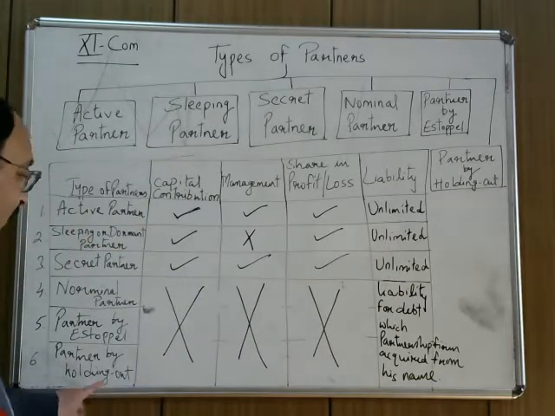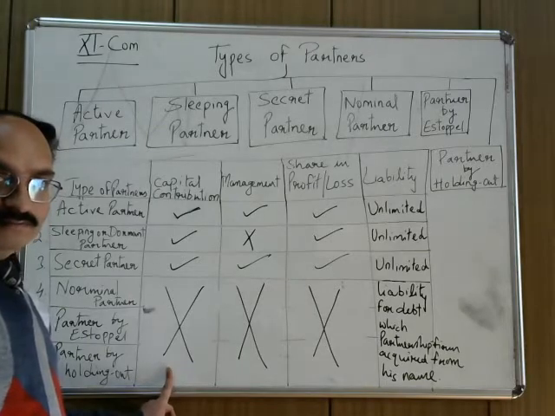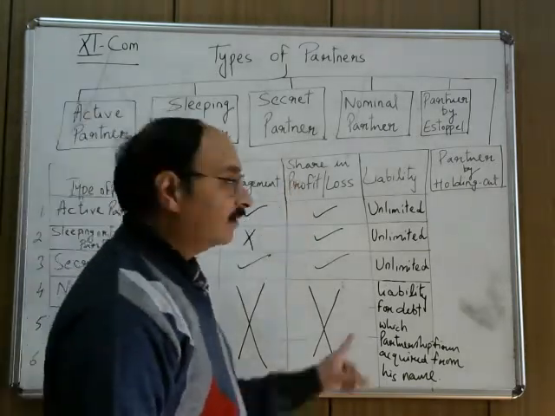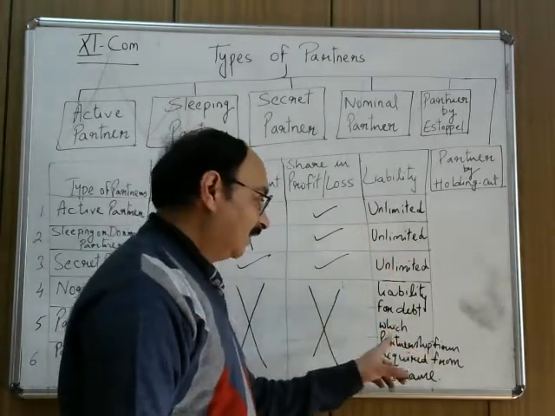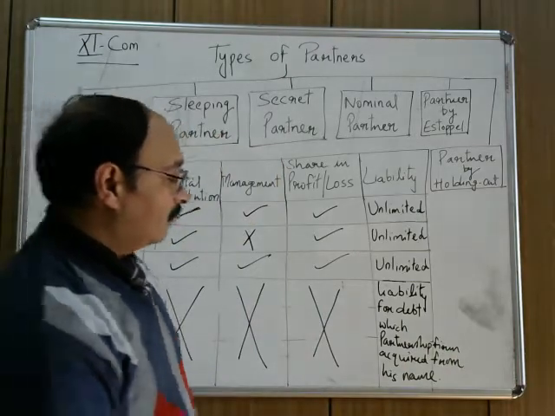Okay. Then holding out does not contribute capital, does not participate in the management, does not share profit and loss, but having liability for the debt which the partnership firm acquired with his name.